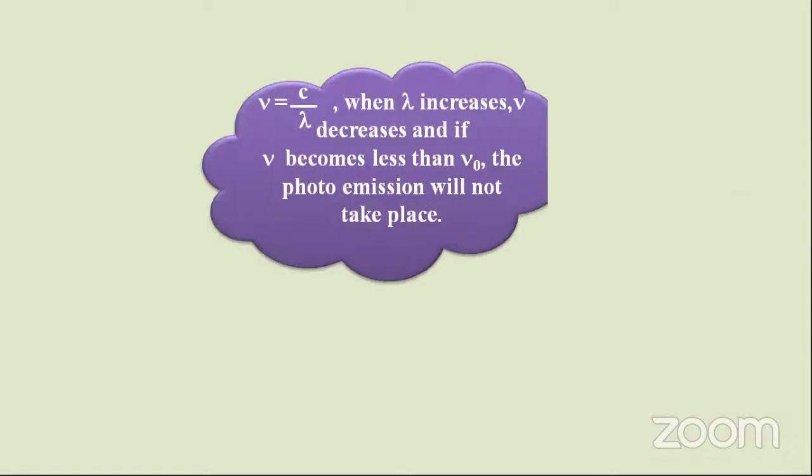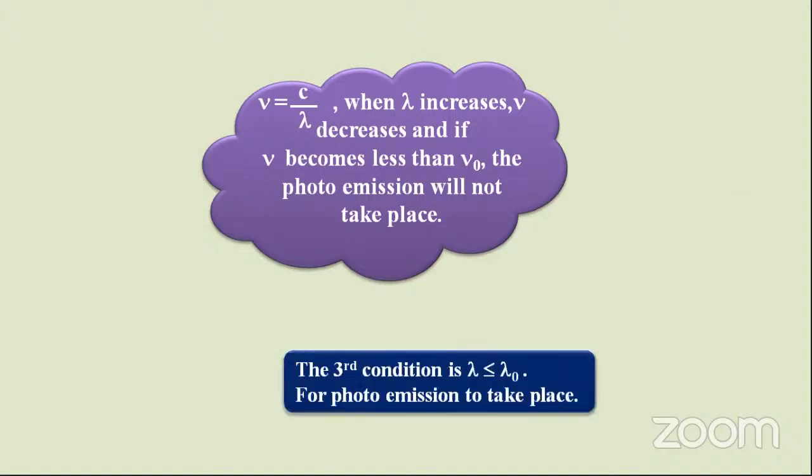Now I will repeat the three sufficient equations in a single slide. Nu is equal to c by lambda, which we already know. When lambda increases, nu decreases, and if nu becomes less than nu naught, photoemission will not take place. The third condition is that lambda is less than or equal to lambda naught. Then only photoemission takes place.